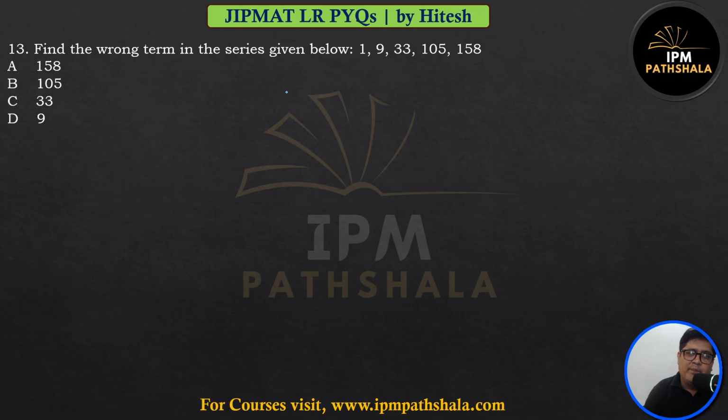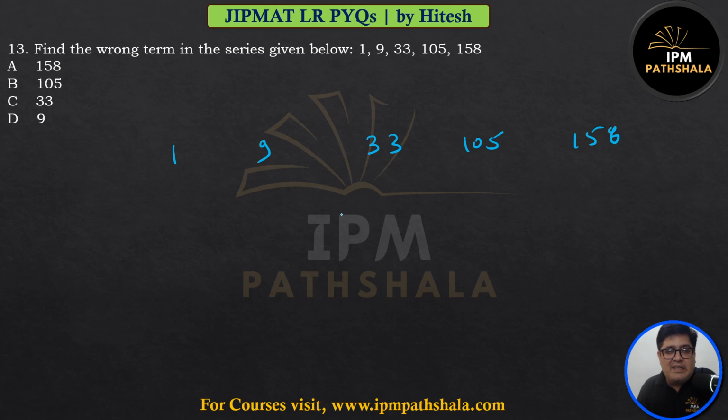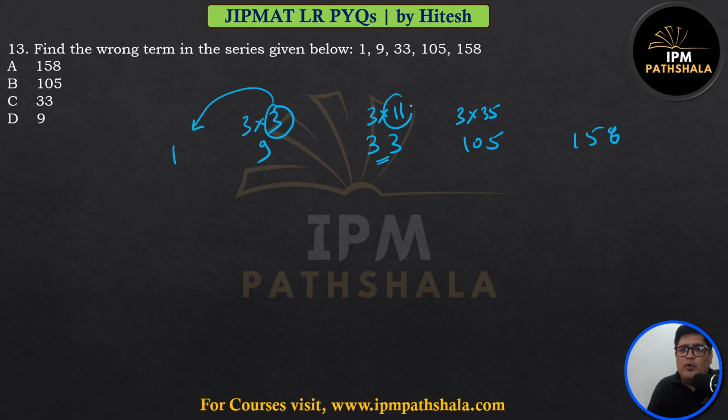Find the wrong term in the series. 1, 9, 33, 105, 158. These numbers are increasing drastically. So these numbers are probably increasing through multiples. This number looks like to me as 3 into 11. This number looks like to me as 3 into 35. This number appears to me as 3 into 3. Now I need to relate this with the previous term, and this with the previous term.